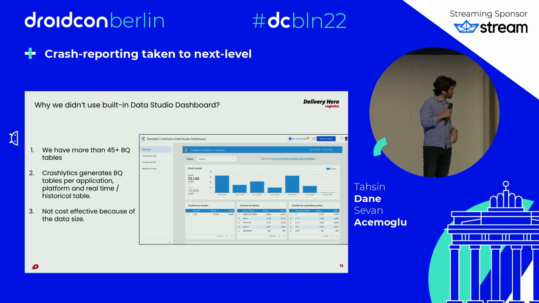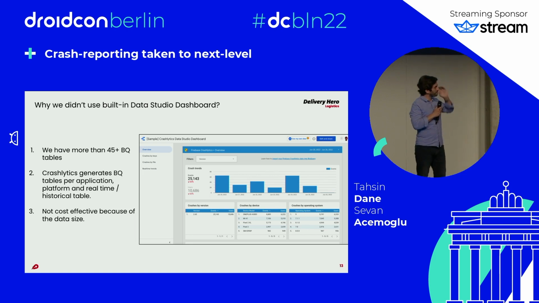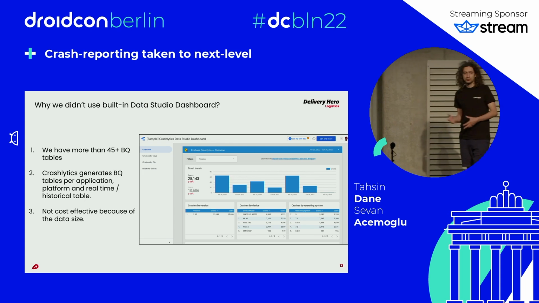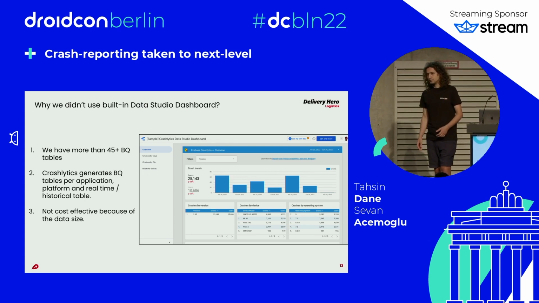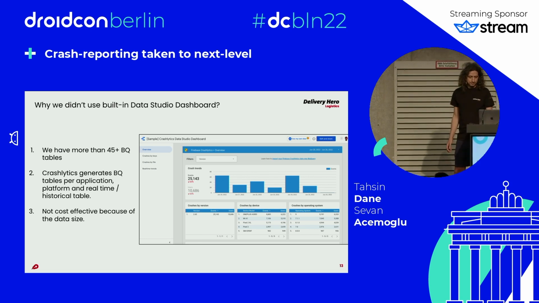Yeah, so Crashlytics, it's a good point. Crashlytics is free, but of course when you export it to BigQuery, it comes with cost, but it's still much cheaper. But I think this is still a very good start. I mean, this comes for free. Crashlytics has this integration to generate this automatically. We didn't use it, but it's a good start.